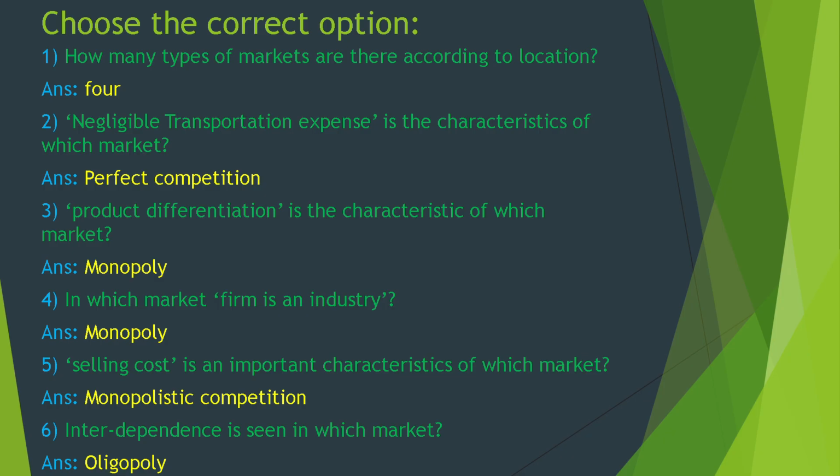Choose the correct option. How many types of market are there according to location? 4. Negligible transportation expense is the characteristic of which market? Perfect competition. Product differentiation is the characteristic of which market? Monopoly. In which market is the firm an industry? Monopoly. Selling cost is an important characteristic of which market? Monopolistic competition. Interdependence is seen in which market? Oligopoly.